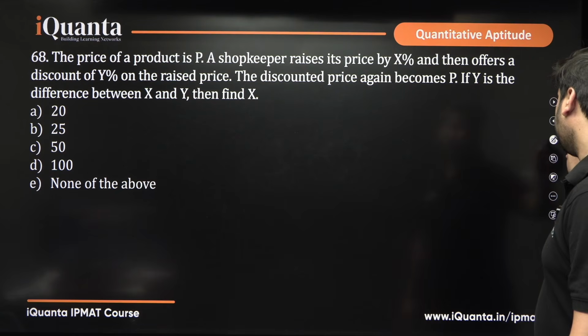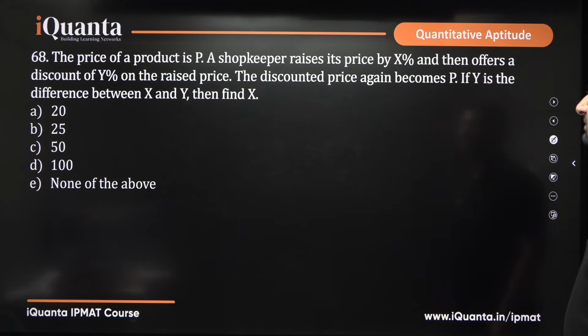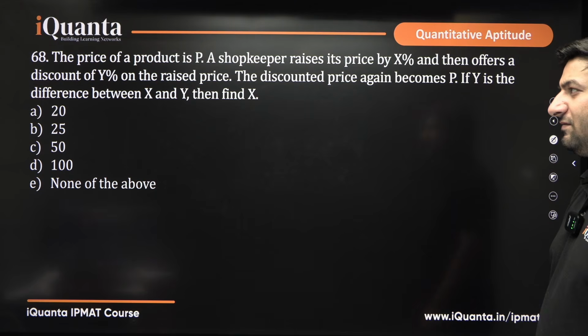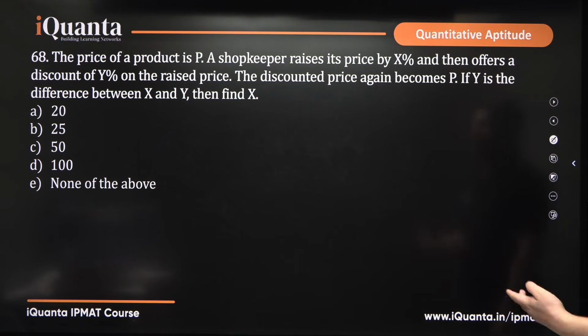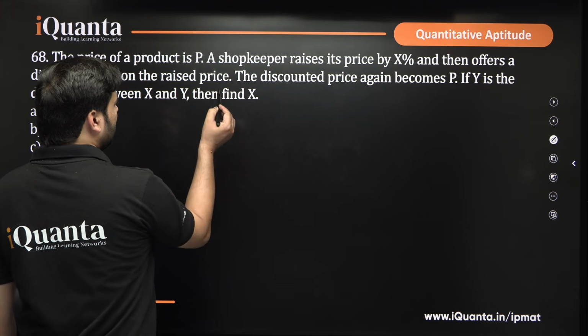We'll solve this question. I think I gave this to you as homework. The price of a product is P. A shopkeeper raises its price by X% and then offers a discount of Y% on the raised price. The discounted price again becomes P. If Y is the difference between X and Y, then find X.